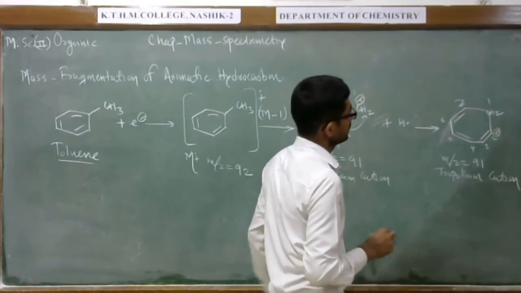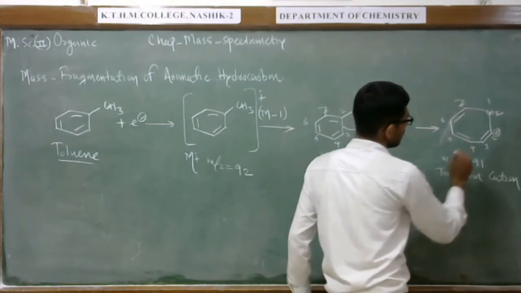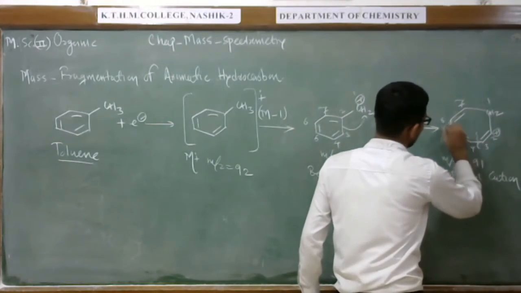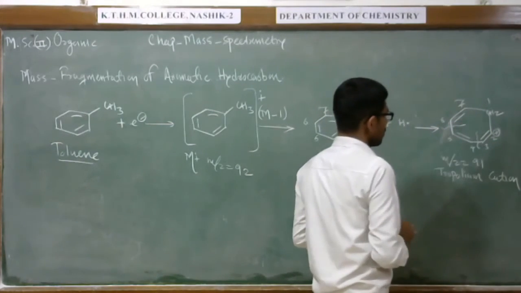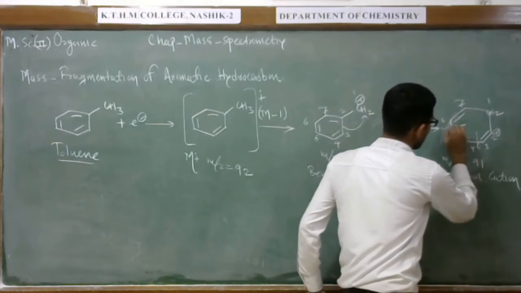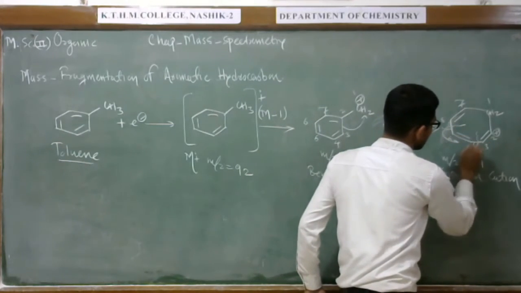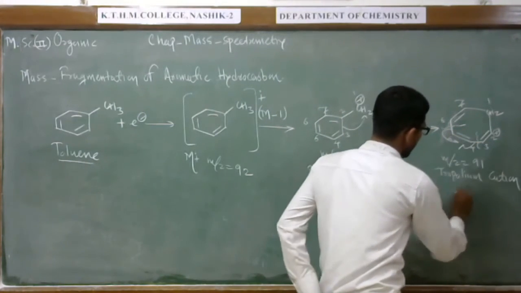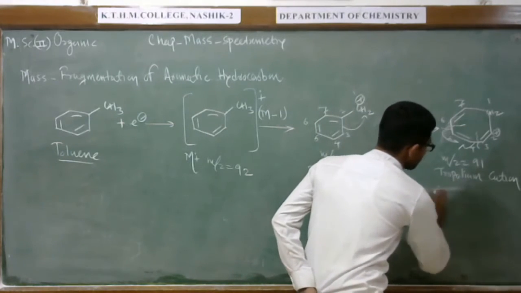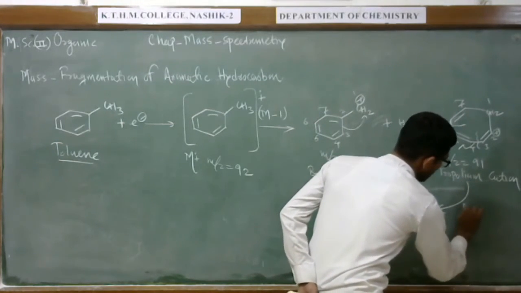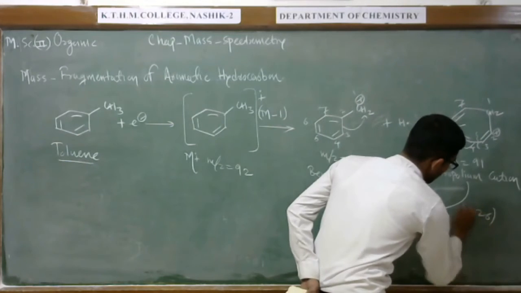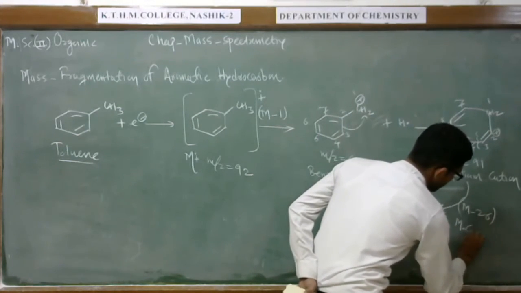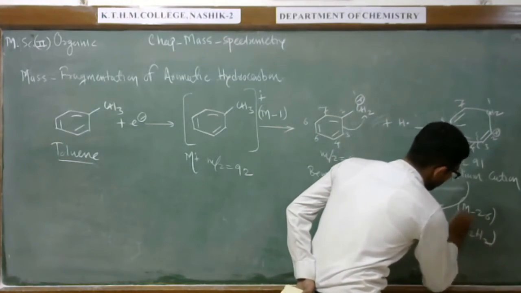After that, this tropylium cation loses the acetylene molecule. After losing the acetylene molecule like this, we can write loss of 26, the M-26 loss, M-C2H2 loss.